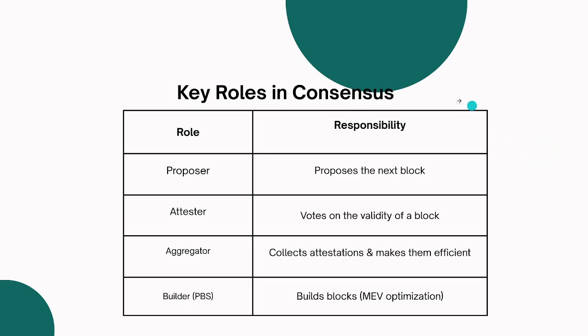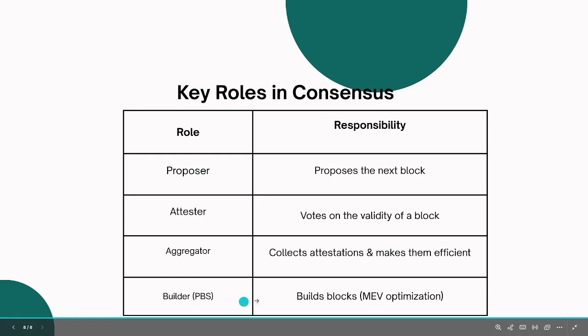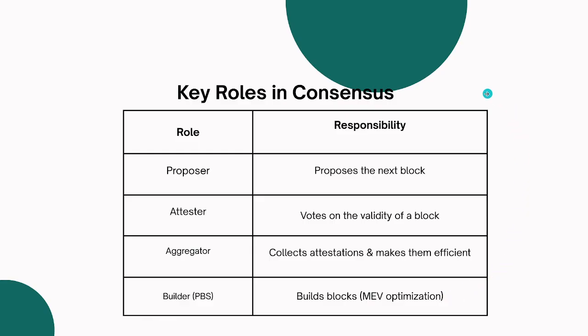Now, what are the key roles in consensus? The key roles in consensus. We have the proposer. That's the number one role in consensus. It proposes the next block. Attester votes on the validity of a block. Aggregator collects attestations and makes them efficient. Builder, we call them BPS, builds blocks, that's optimization. The reason why we need to know about these things, I will always emphasize, is that when we dive deep into the code base, you will really enjoy why these things are being said. Moving forward, without wasting much of your time.